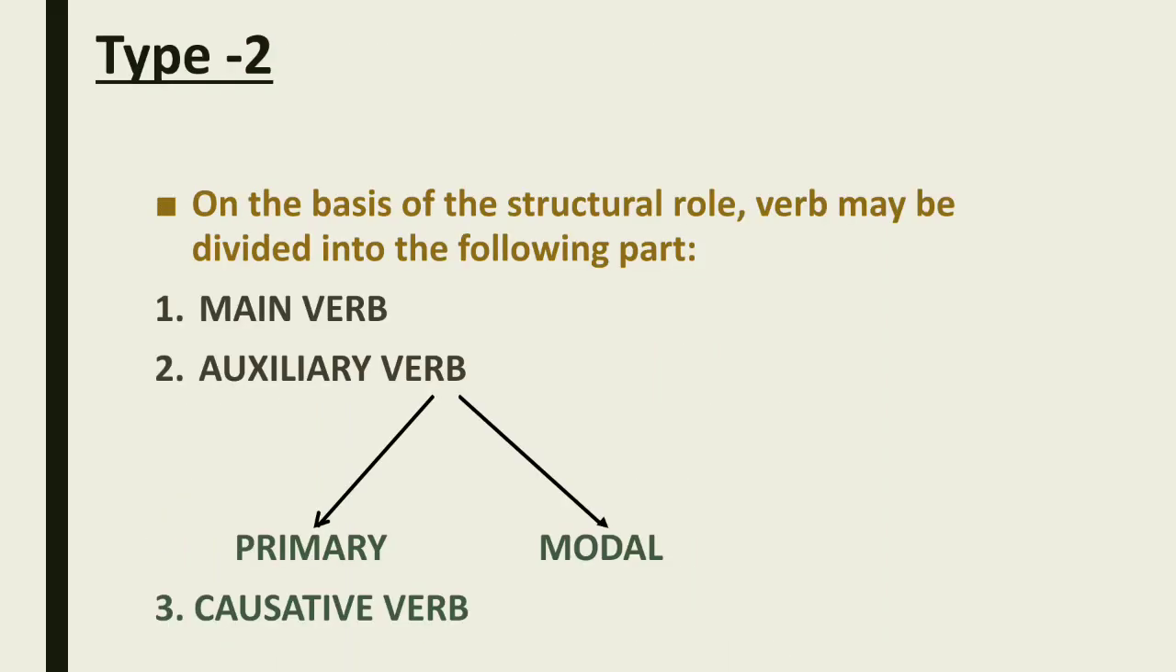So if we talk about type 2, the basis on which we can divide our verbs, that is on the basis of structural role. Structural role means how we are using the verb in the sentence. Main verb, auxiliary verb, causative verb. Auxiliary verb can be further divided into primary and modal.